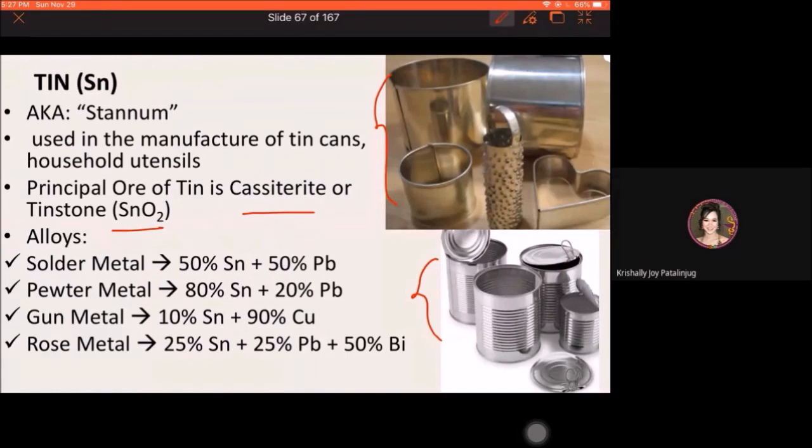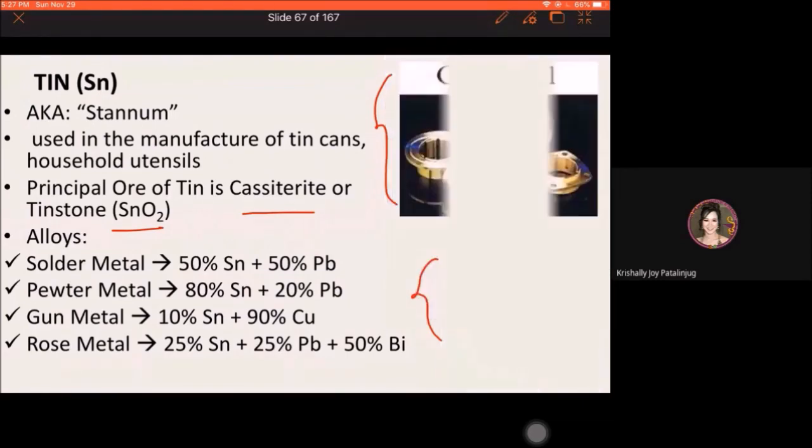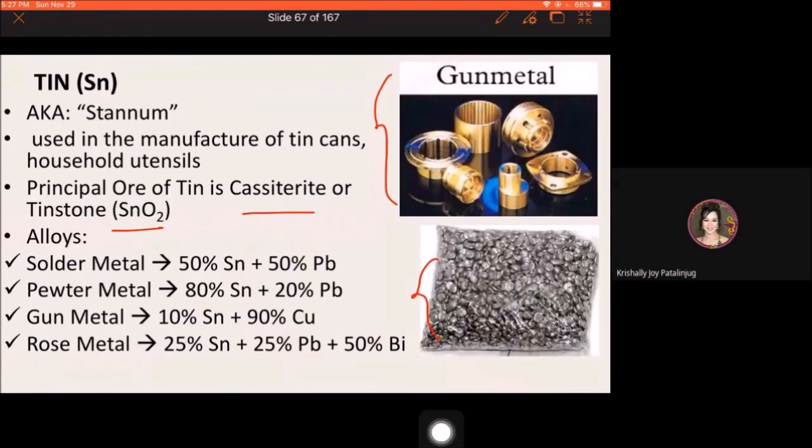Alright? So solder metal, pewter metal, gunmetal, and rose metal. So these are the alloys containing tin. So just take note of the concentration of the tin present and what are the other elements present in each alloys.